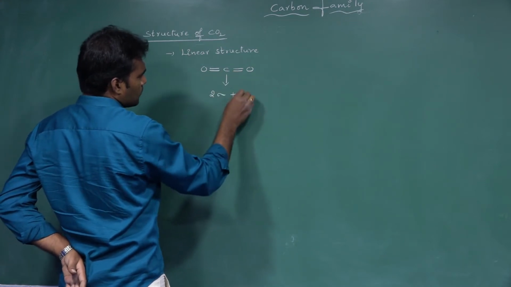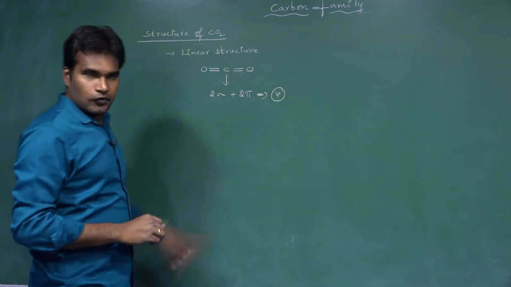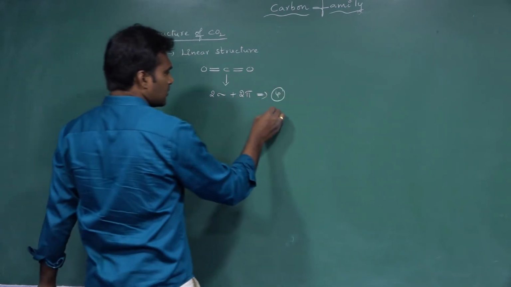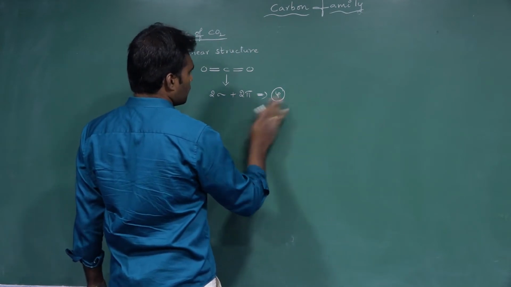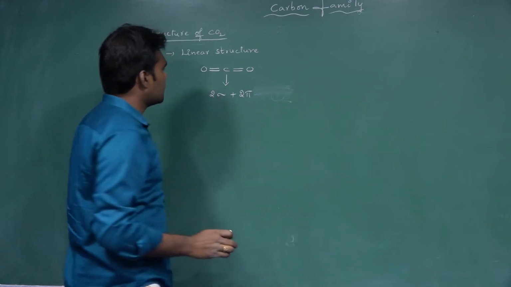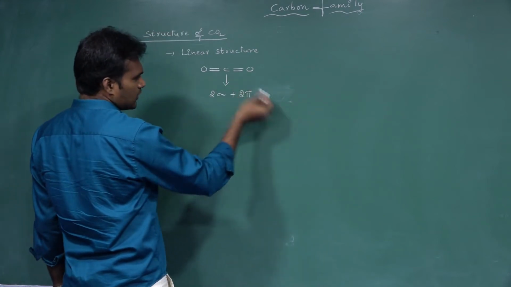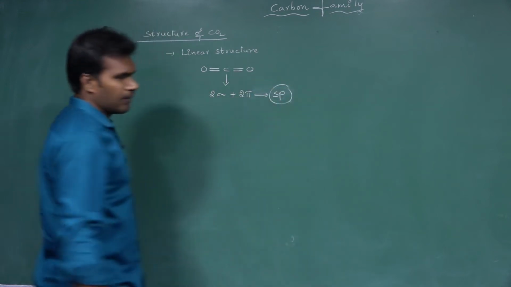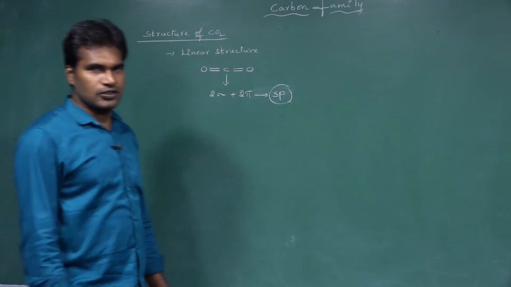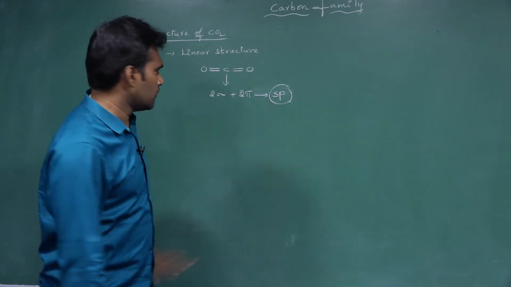How many pi bonds? 2 pi bonds. The total number of bonds are 4. What is the hybridization? Because of the presence of 2 sigma and 2 pi bonds, it is sp hybridization. Total number of sigma bonds are 2. So it's sp hybridization.